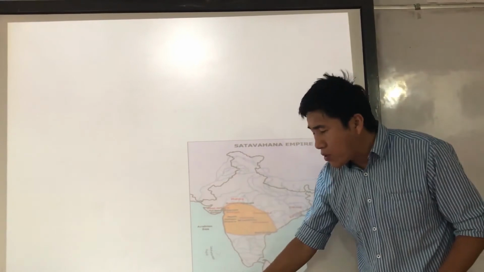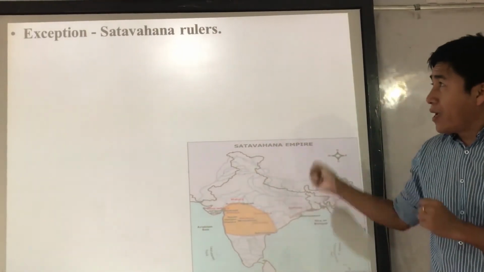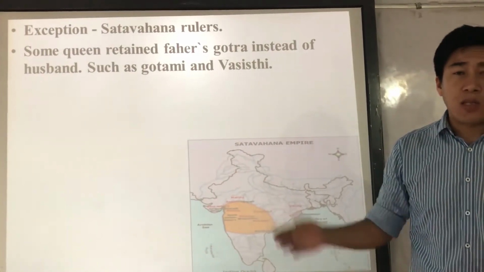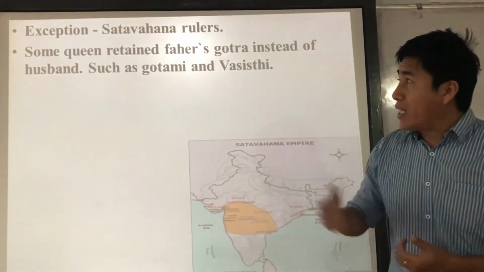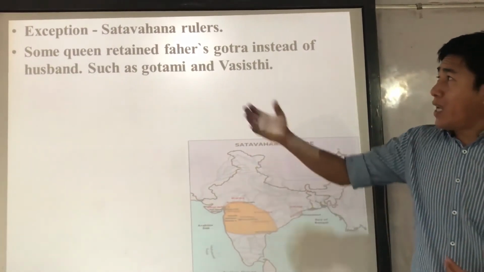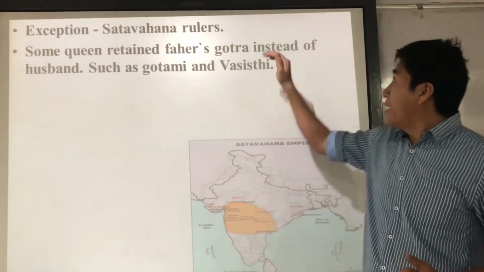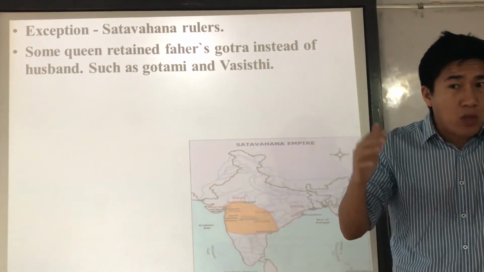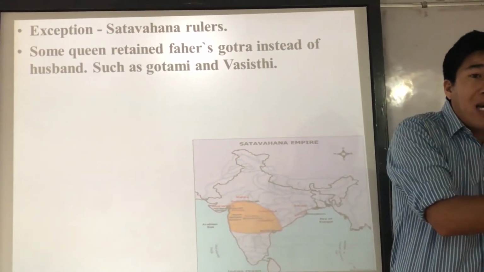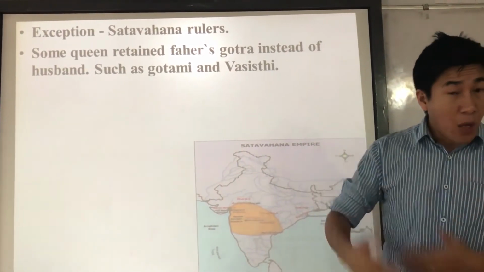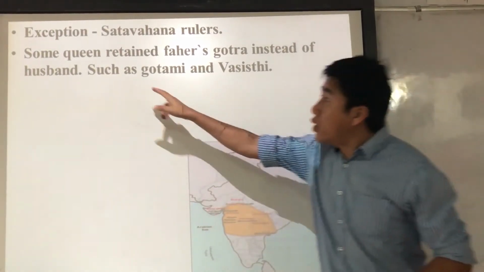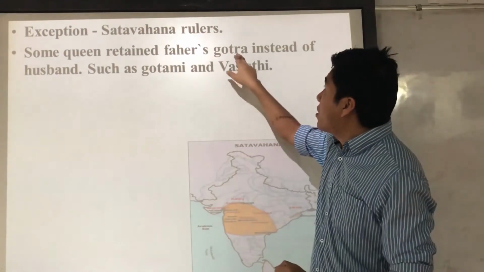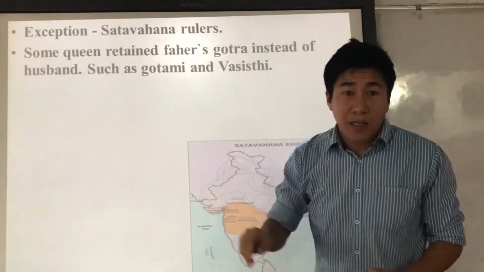Why were they exceptions? Because many of the queens of the Satavahana dynasty retained the father's Gotra instead of adopting the husband's Gotra. Right, I told you that in the Gotra rules, women need to give up the father's Gotra and adopt the husband's Gotra.